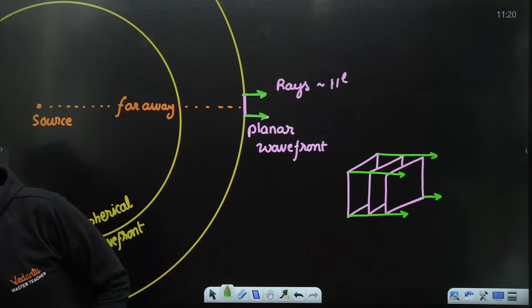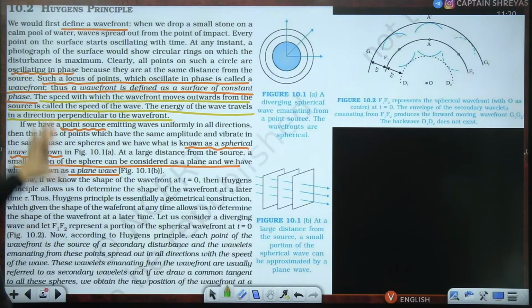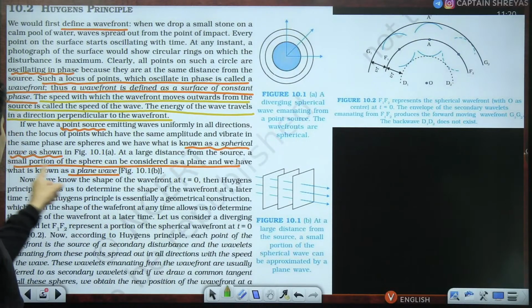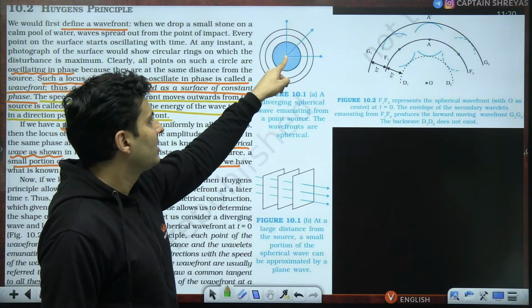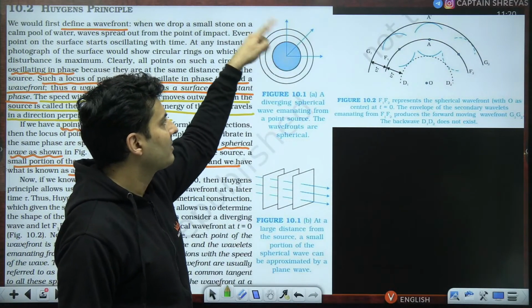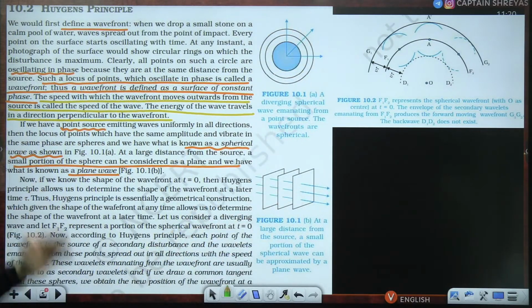What has been explained in the first few lines of this particular NCERT paragraph? At large distance from the source, a small portion of the sphere can be considered as a plane, which we call a planar wavefront, which they have shown here. So this is a point source generating spherical wavefronts, and when you go really far away, it becomes an almost planar wavefront.